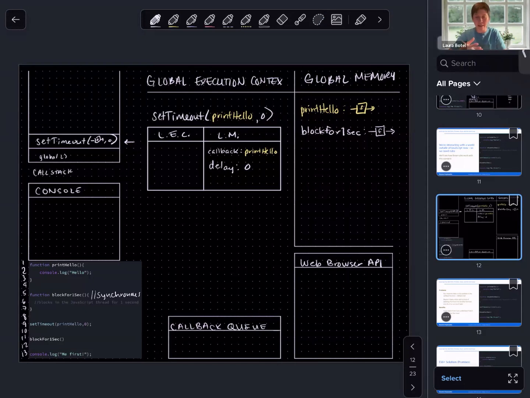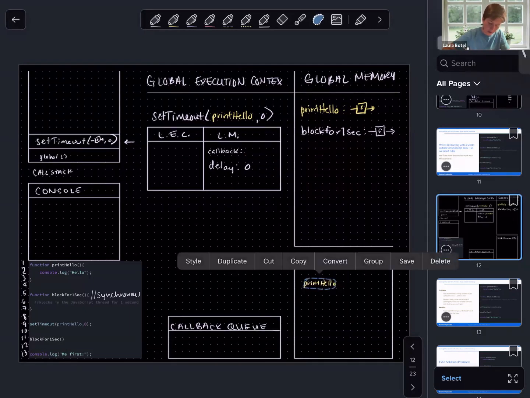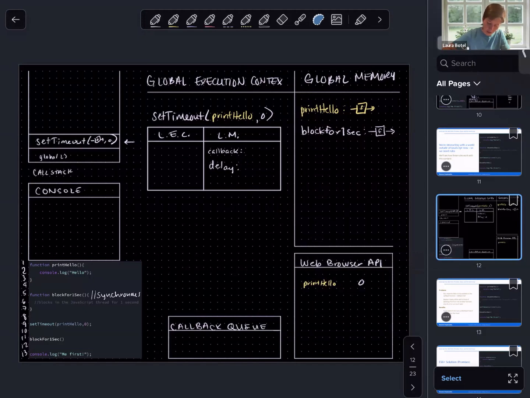What is the functionality of setTimeout at a high level? setTimeout is going to pass these arguments to the web browser API. So printHello, and our timer, our delay of 0, is going to the web browser API. The web browser API is going to start the timer. And once the timer reaches 0, what's going to happen? We passed in 0, so immediately our timer is going to expire. And what does the web browser do with our callback function? It's going to take it and send it to our callback queue.